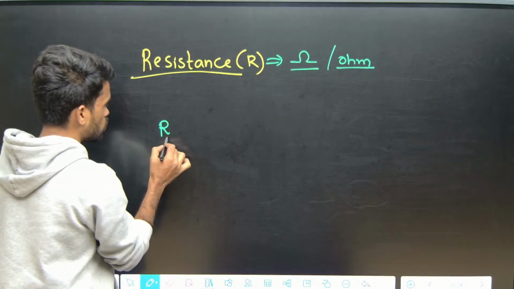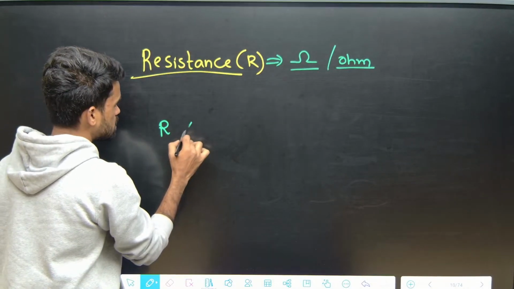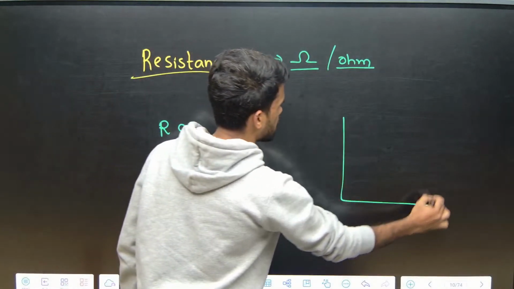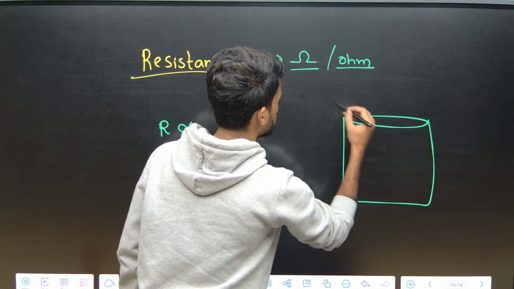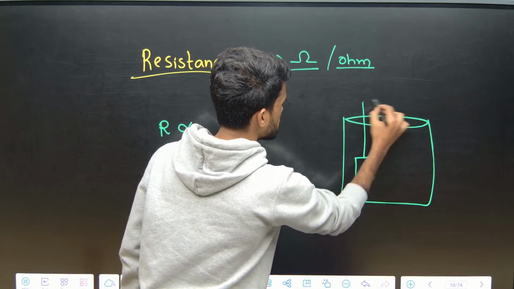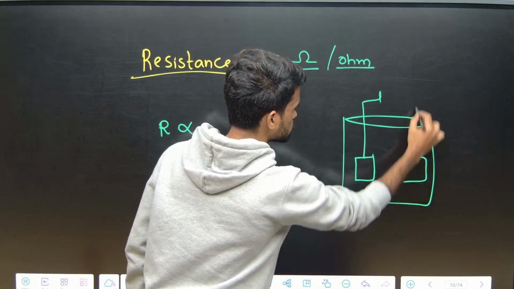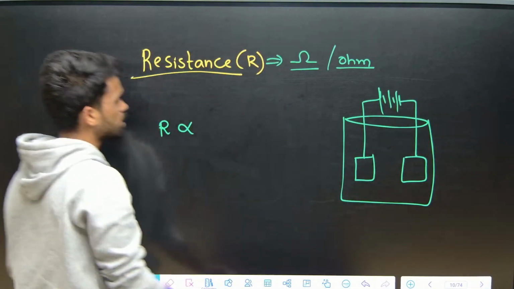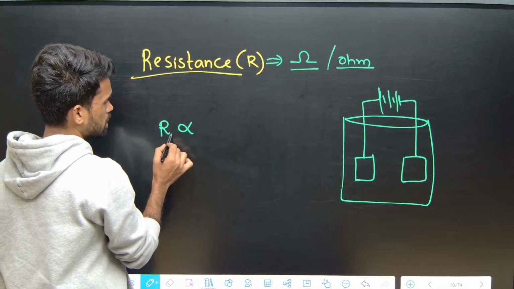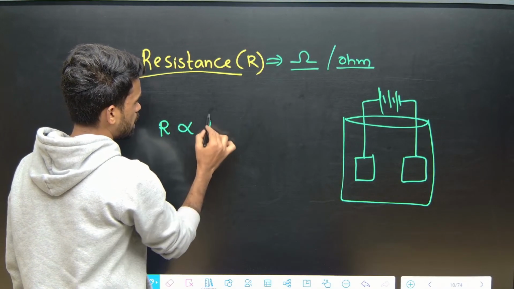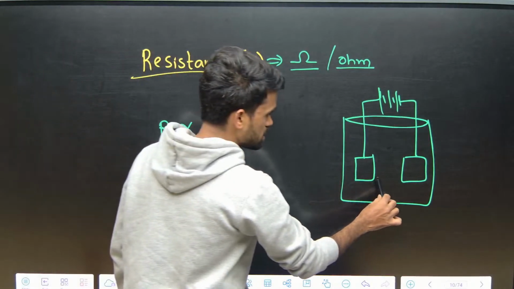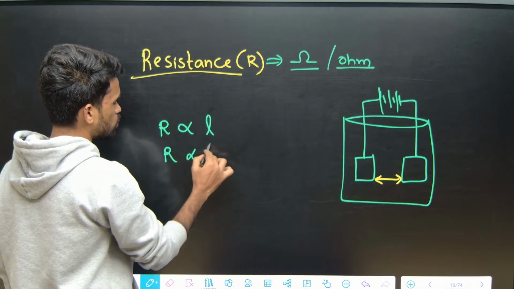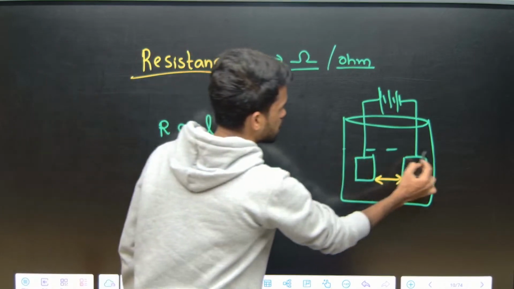In electrolytic solutions, or normally between electrodes, resistance is directly proportional to L, the length, that is the distance between these two electrodes, and inversely proportional to the cross sectional area of the electrolytic solution.